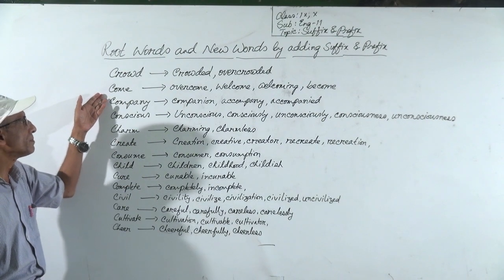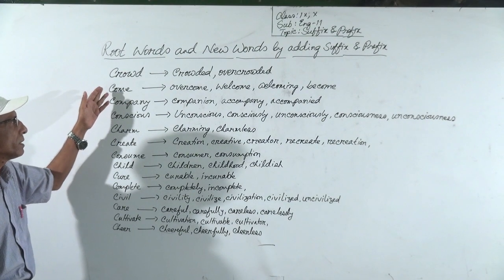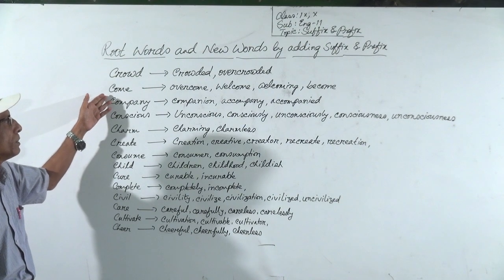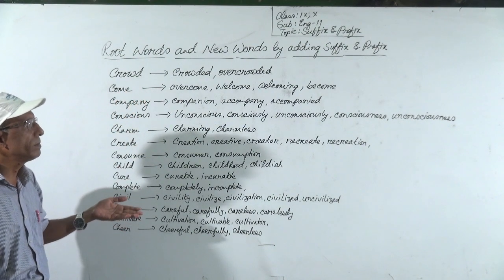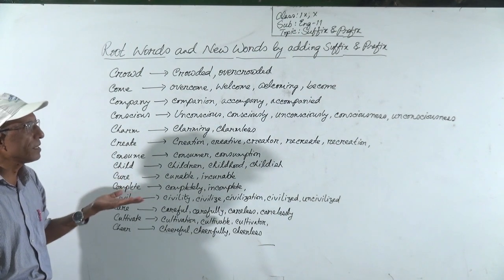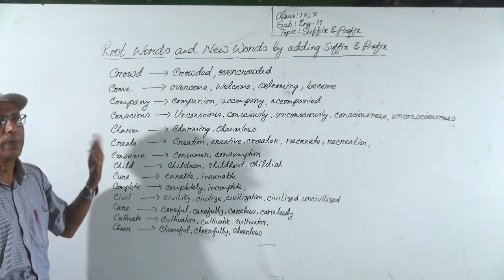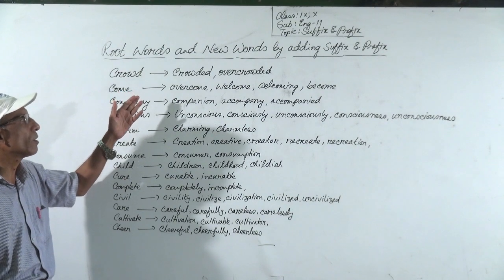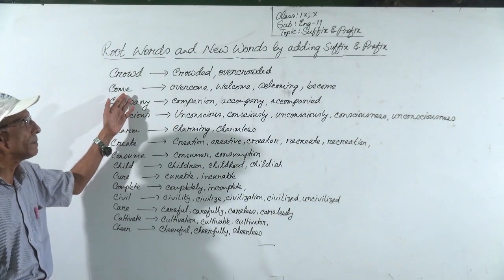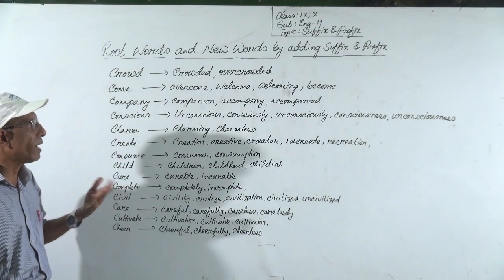Then calm. When you see calm in the bracket, you can make overcome, welcome, welcoming, or become. From this root word calm, you can make overcome. Calm is a verb. Overcome is also a verb.